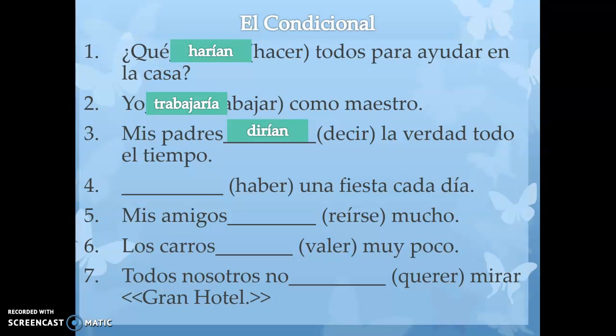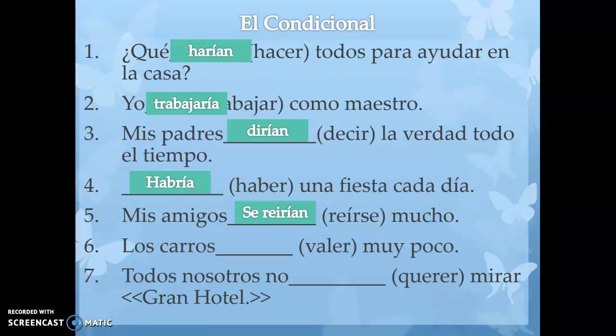4, haber was in that chart. Haber is always the él form, remember? So in future it's habrá. In conditional it's habría. So there would be a party every day. 5, reírse. So the se goes out in front, just like other conjugated verbs. Reír becomes reirían. So say reirían. The accent just drops because we're adding a different accent.